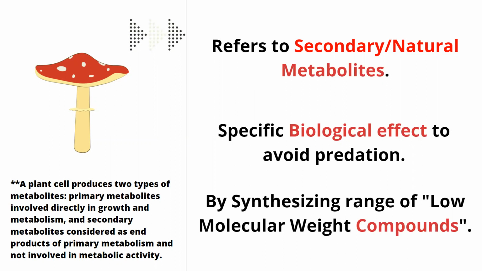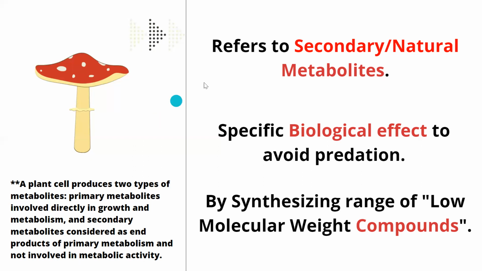For example, if any microbes, any animal, or for that matter even humans, eat any plant directly, and it's poisonous or releases certain metabolites which can be really harmful for us, right? We can land up in hospital if we consume certain varieties of mushrooms or other fruits and vegetables. So this is their method to avoid predation.